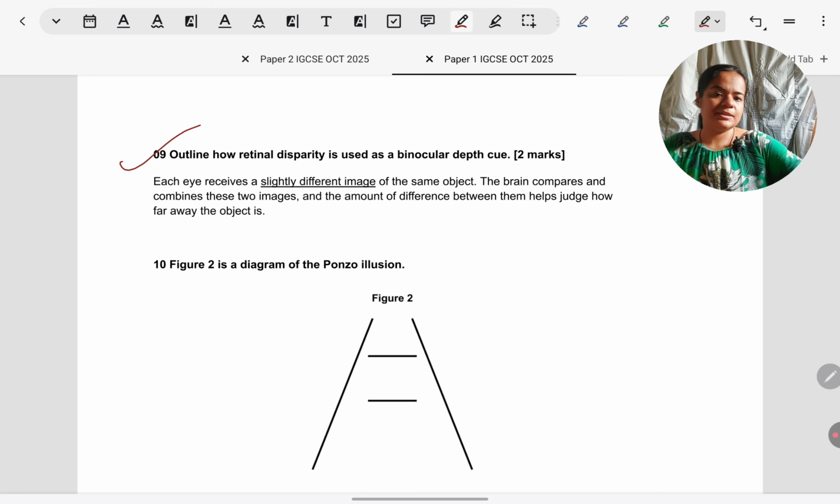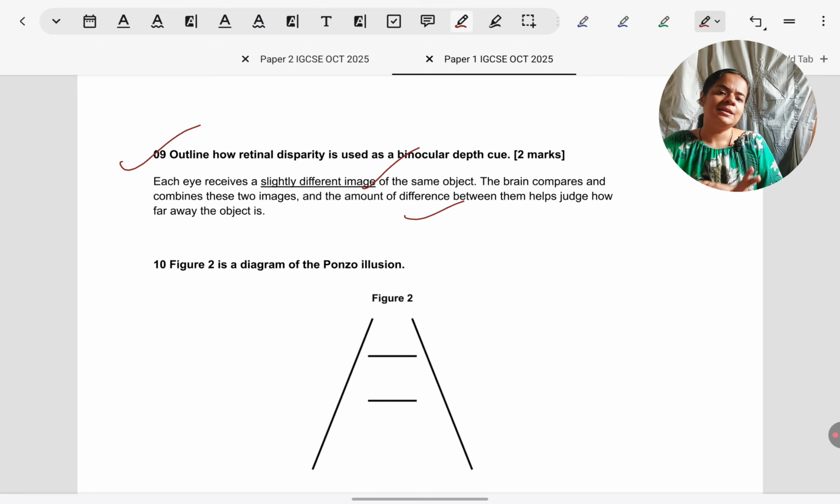Coming to a descriptive question, outline, 2 marks. What is retinal disparity? Only suggestion for these type of answers, of course, you will define retinal disparity. Just give 1 more point for 1 mark. So of course, retinal disparity is comparing the different images on left and right eyes to decide the nearness or farness of an object. And either we can give an example of this, you can do a drawing also for perception, like how a box can look different in different eyes, or you can just explain this further, that the brain combines the two images and sees the distance between them to judge how close or far the object is.